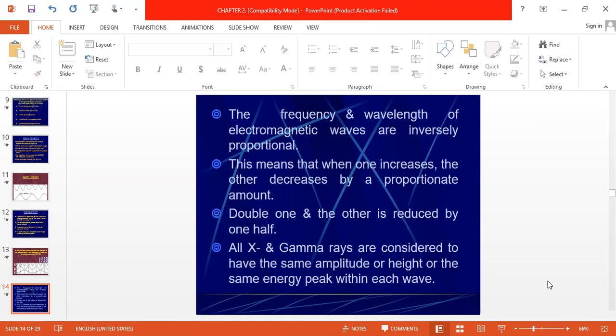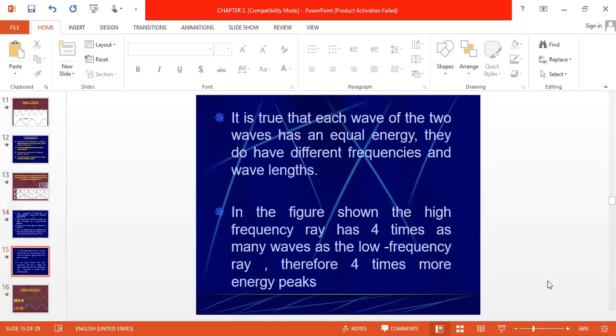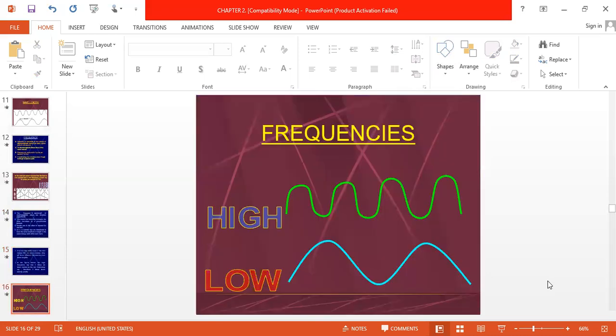All X-rays and gamma rays are considered to have the same amplitude, or height of the energy peak, with each wave. It is true that each wave of the two has equal energy. They do have different frequencies and wavelengths. In the figure shown, the high frequency ray has 4 times as many waves as the low frequency, so there are 4 times more energy peaks. So see, this is the high frequency and this is the low frequency. Here only two energy peaks, but here 1, 2, 3, 4 energy peaks are there.